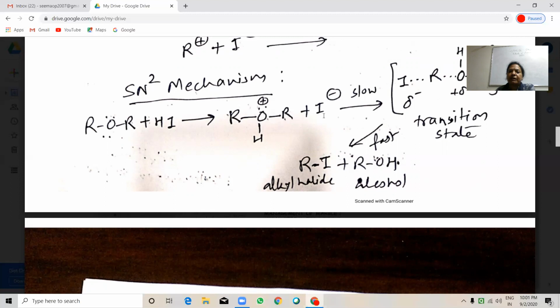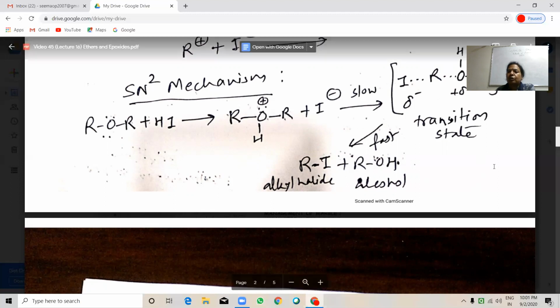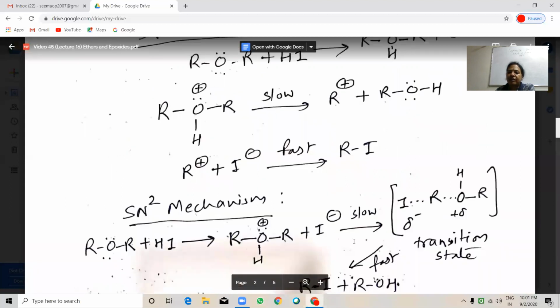So when iodide ion reacts in a slow step, it will give you a transition state. Means here iodide is trying to attach with the alkyl group, and this is going to be the departing alcohol. So this is the transition state.